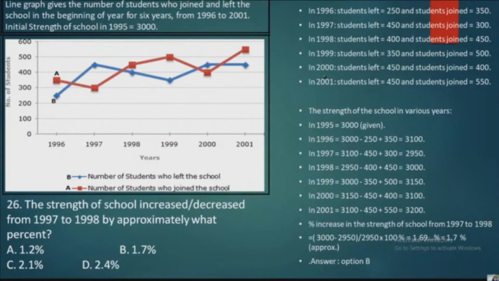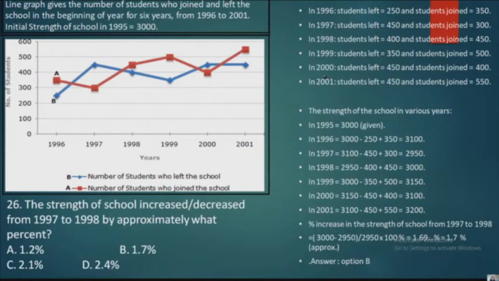Now let us go with the next one. The strength of a school increased or decreased from 1997 to 98 by approximately what percent? Okay, by approximately what percent? So from 97 to 98, we have to find out in here.